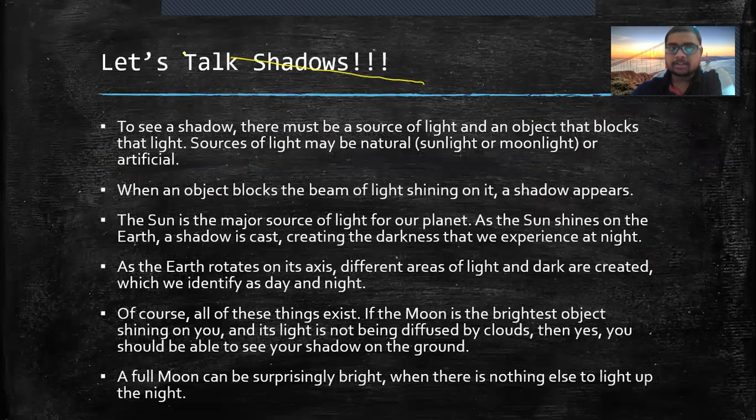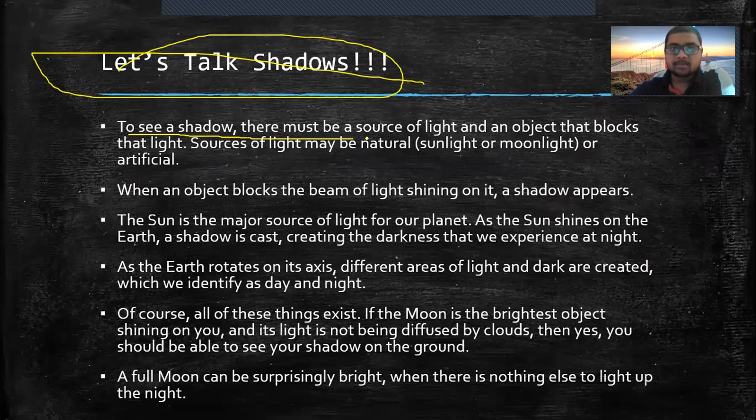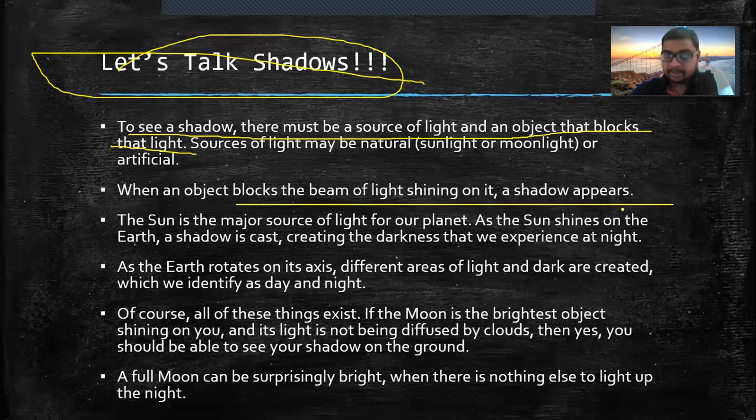Now, let's talk shadows. To see a shadow, there must be a source of light and an object that blocks that light, isn't it? So to see a shadow, you require two things. The first, a source of light, and second, an object that will block that light. Now, when an object blocks the beam of light, a shadow appears.